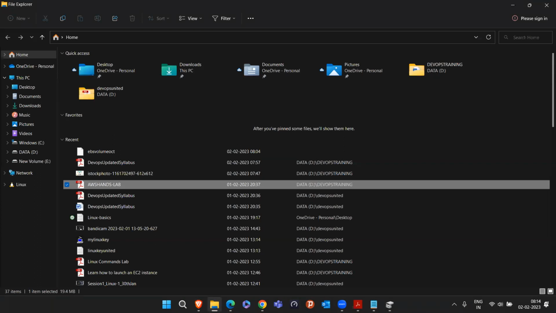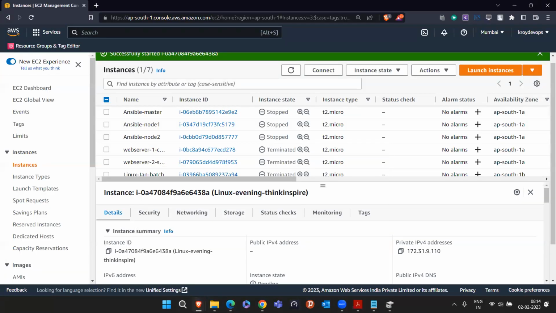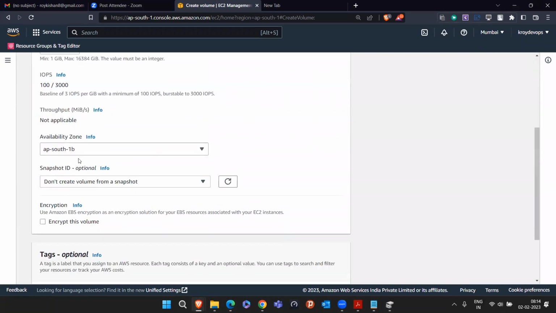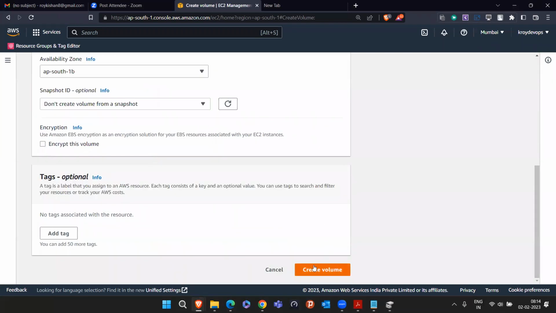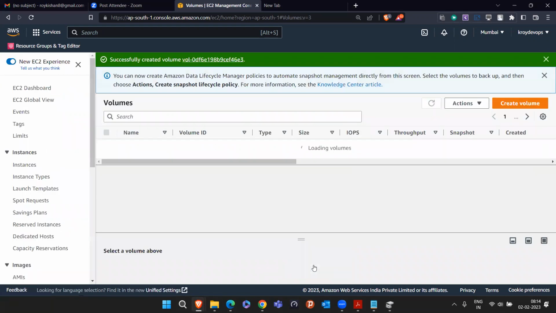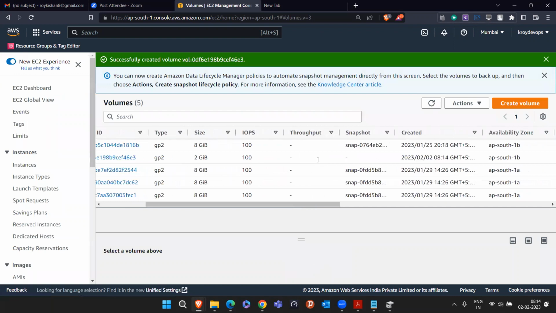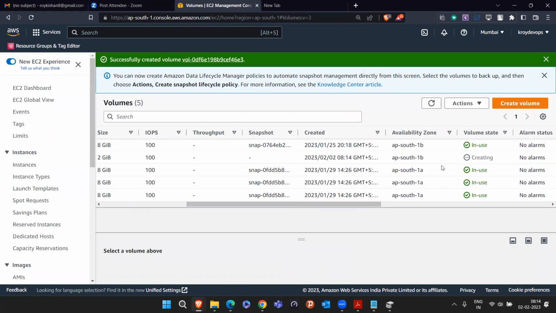Let's come here. At this point we selected 1B and just click on create. We are creating a 2 GB volume. Currently you'll see this 2 GB volume is in the creating state, in 1B. Let's wait for that; once it is available, we can use it.